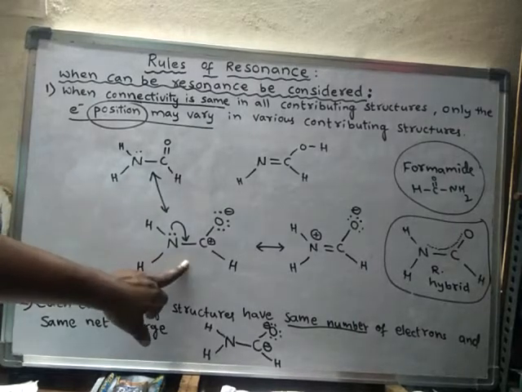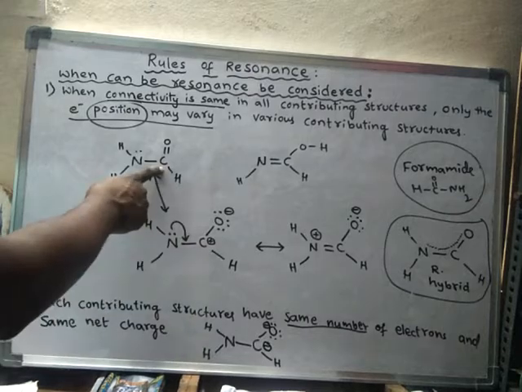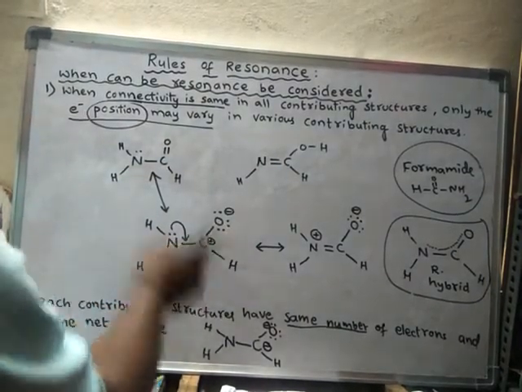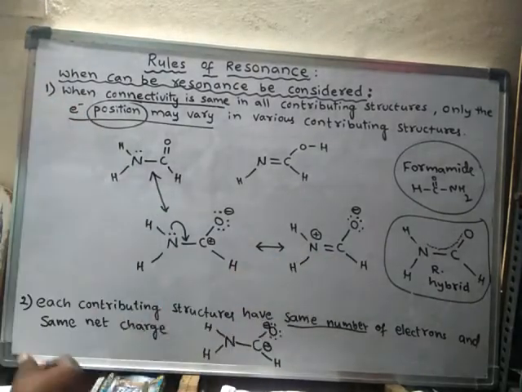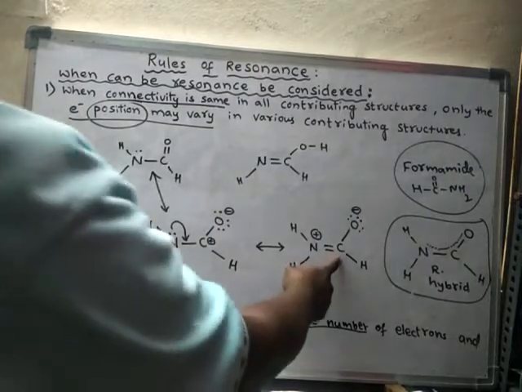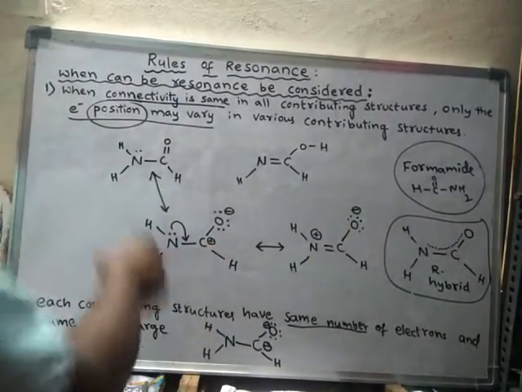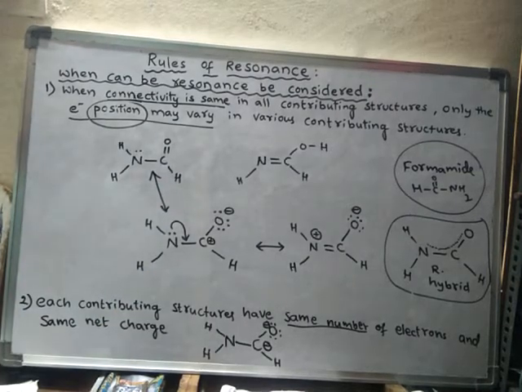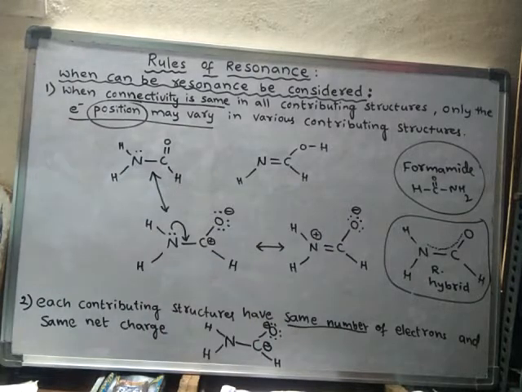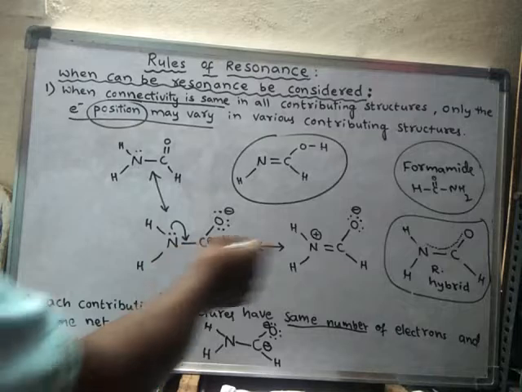Now let us consider this one. This nitrogen is connected to two hydrogens and one carbon, and this carbon is connected to one oxygen and hydrogen. In this structure also, the nitrogen is connected to two hydrogens and one carbon, and the carbon is connected to one oxygen, one hydrogen and this nitrogen. So in these three cases the connectivity of atoms is the same, but here it is not the same. Hence this is not a resonating structure of these three. So these three are resonating structures.